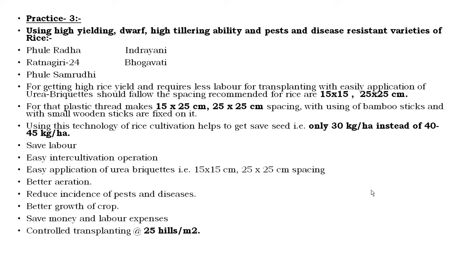These varieties should be high yielding, with high tillering ability, resistance to pest and disease as well as dwarf. Then also these varieties require less labor for transplanting because they should be planted with the recommended spacing, especially in the SIRA technology, that is 15 by 25 centimeter, or 25 by 25 centimeter, or 15 by 15 centimeter.